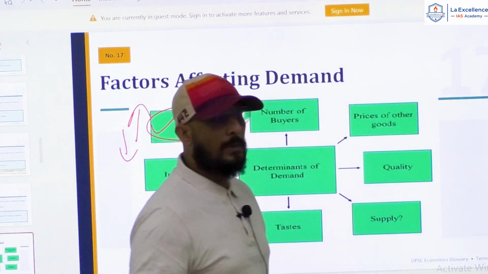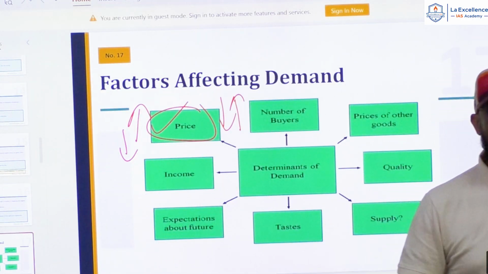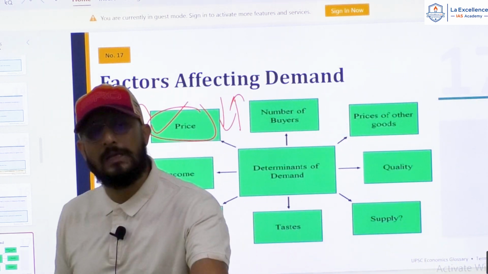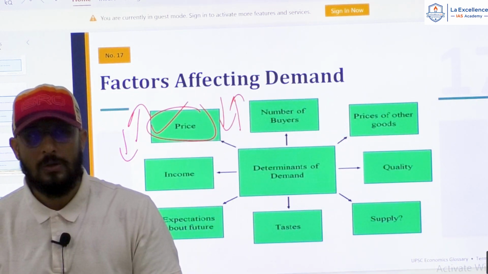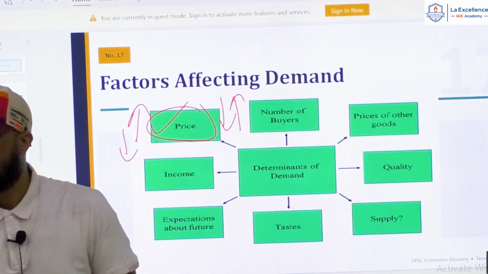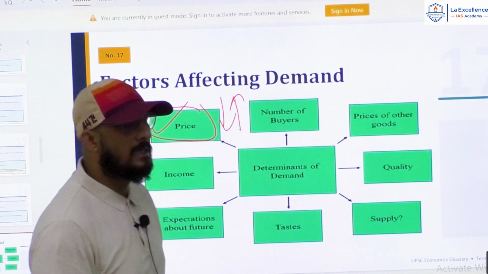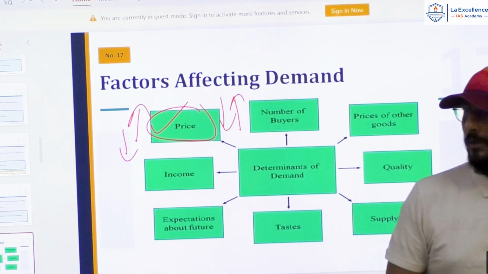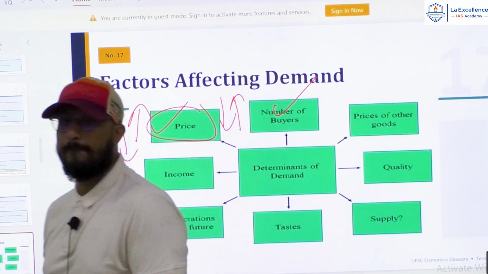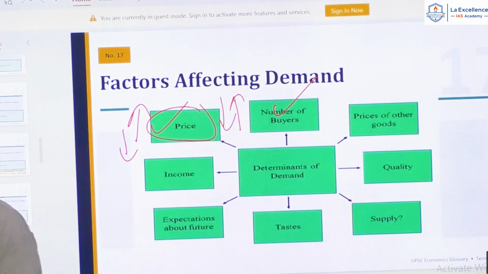Now, for example, let's say tomato, right? If the tomato price falls tomorrow, can I say people will buy more tomato? Yes or no? Demand will increase, right? So price is a major determinant of demand. What else? Number of buyers.